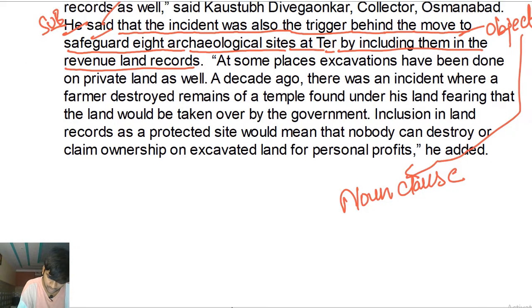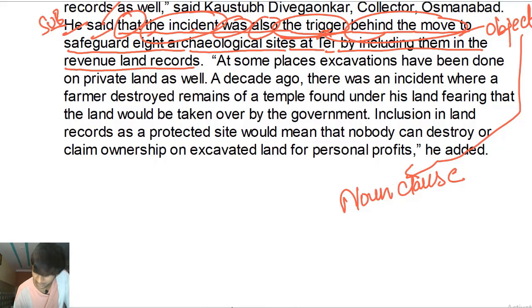So we have the conjunction that. That the incident: we have the subject, the incident is the noun, that is a premodifier, noun phrase. He said that the incident was: the main verb, linking verb; also, adverb. Also was what? The trigger, subject complement. Trigger in what way? Behind the move, a prepositional phrase giving information about the noun trigger.